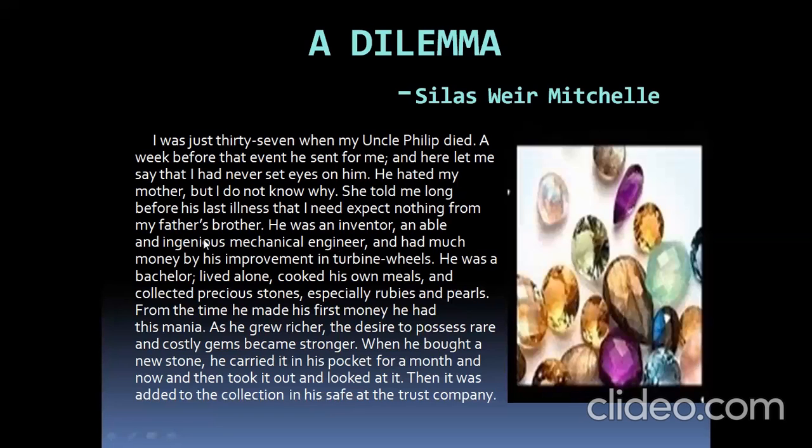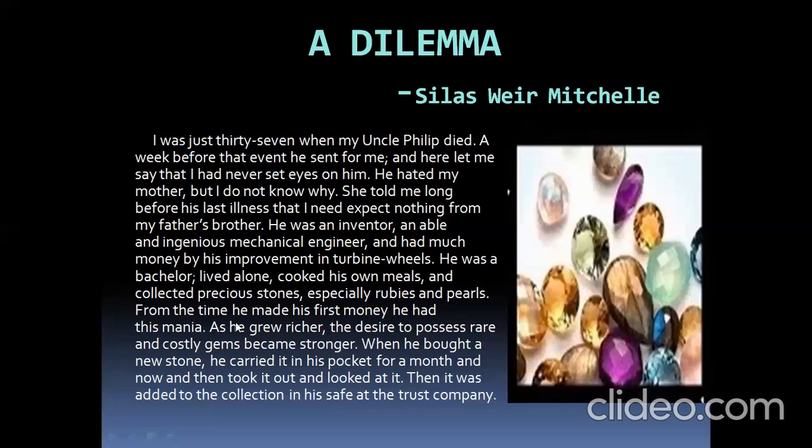He was a bachelor, lived alone, cooked his own meals, and collected precious stones, especially rubies and pearls. So he was a bachelor, he was not married yet, and he was living all alone and cooking on his own. Everything he was doing on his own. And his main thing is collecting all the precious stones, especially rubies, and rubies are the red colored stones, and pearls. That is the main thing for Uncle Philip.